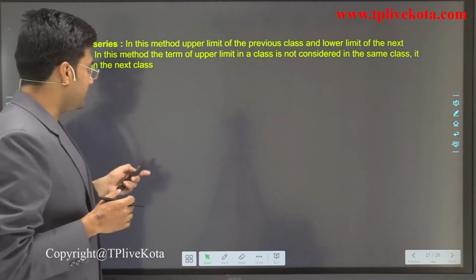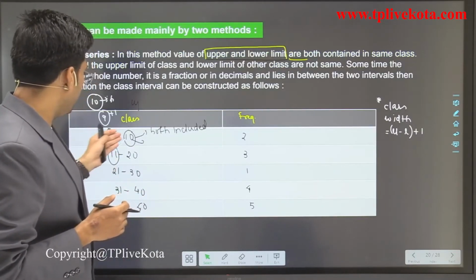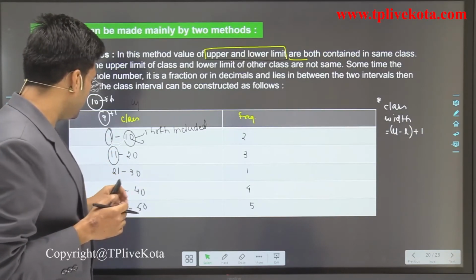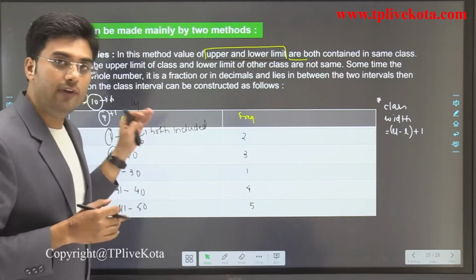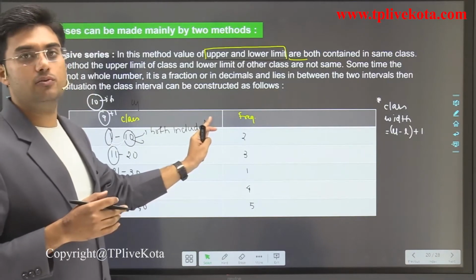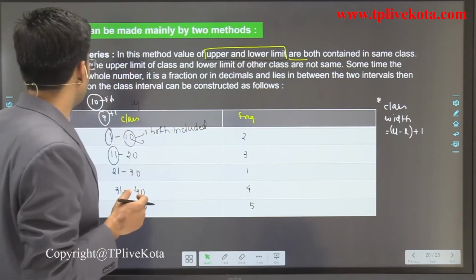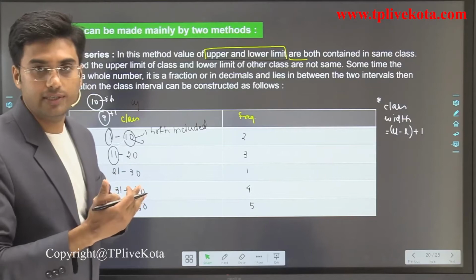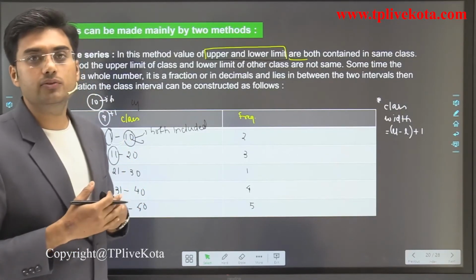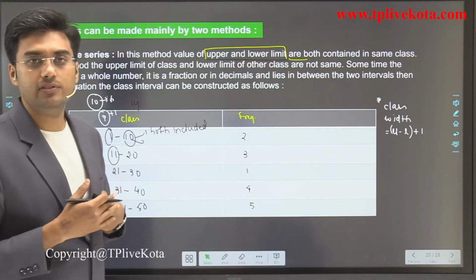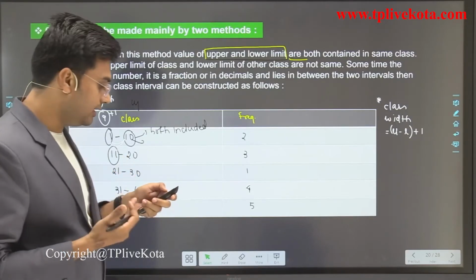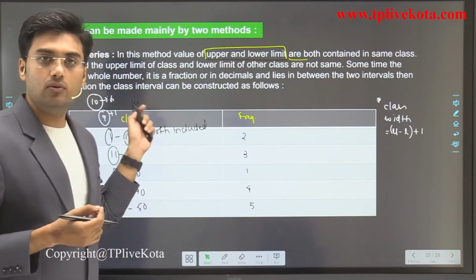Students, in this previous example we have 1 to 10, 11 to 20, 21 to 30, 31 to 40, 41 to 50. We can convert this discrete frequency distribution, or inclusive series, into the exclusive series. Generally we use exclusive series because it is a continuous frequency distribution. Then let's discuss how we convert inclusive to exclusive.